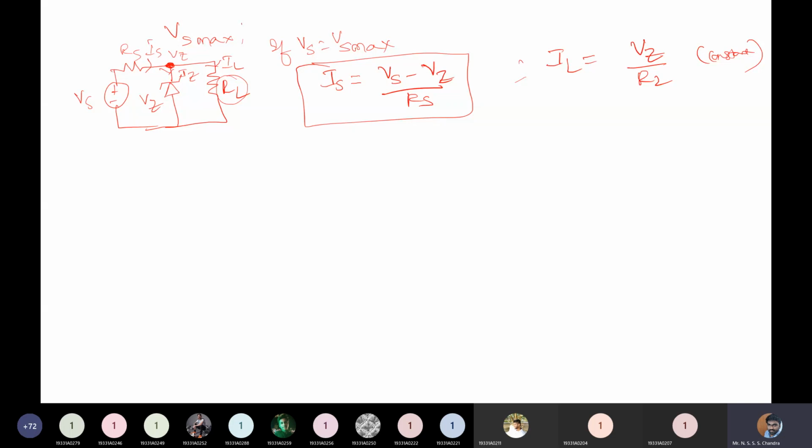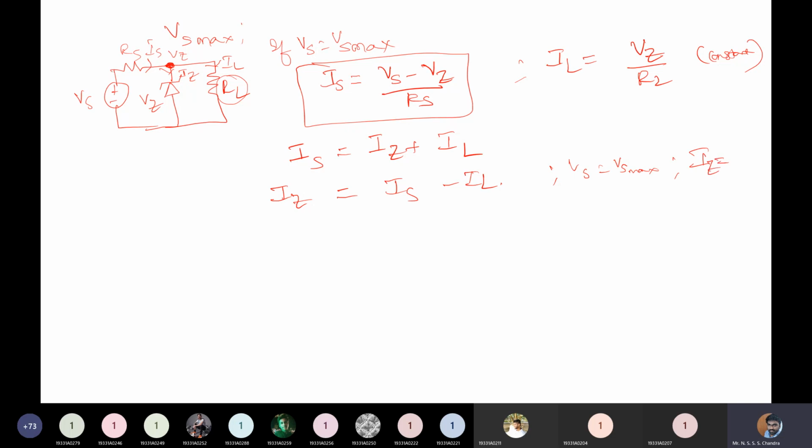Okay, now you have the KCL equation. Is is equal to Iz plus IL, right? From this I can write out Iz equal to Is minus IL. So when you have Vs at maximum value, when you have Vs equal to Vs max, your GNR current will increase.